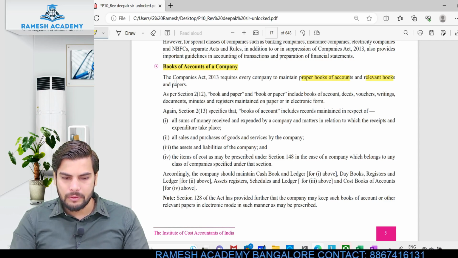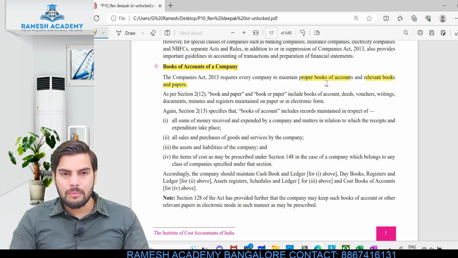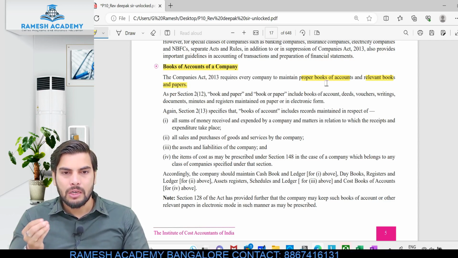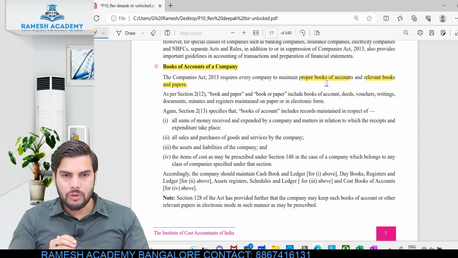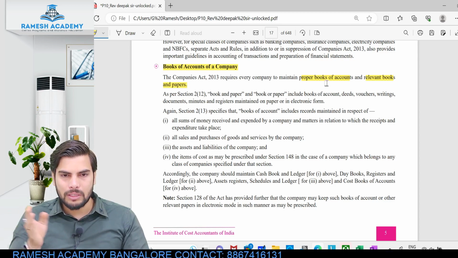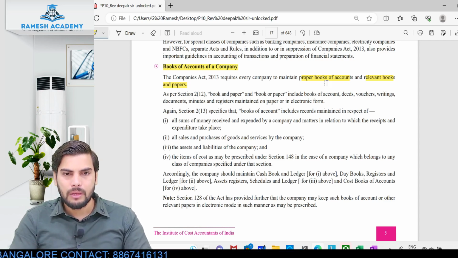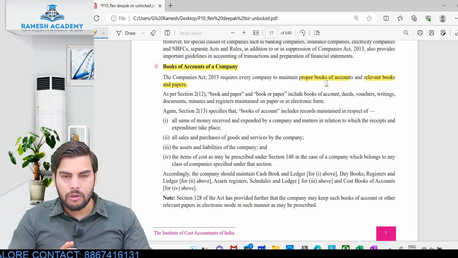Look at this. The Companies Act 2013 requires every company to maintain proper books of accounts and relevant books and papers. Books of accounts is nothing but the accounting process I do, whether in physical form or through electronic mode using some accounting software. There are different accounting softwares like Tally, SAP, through which I'll be recording the transaction. That is books of accounts. Now what are these books and papers? These are nothing but the supporting documents. Even these have to be maintained in a systematic way.